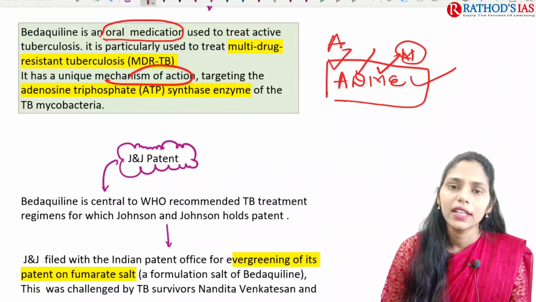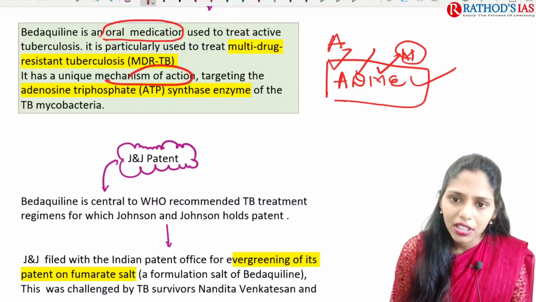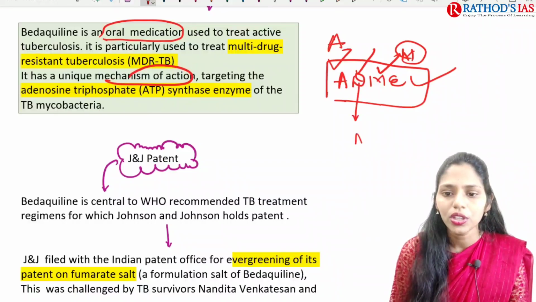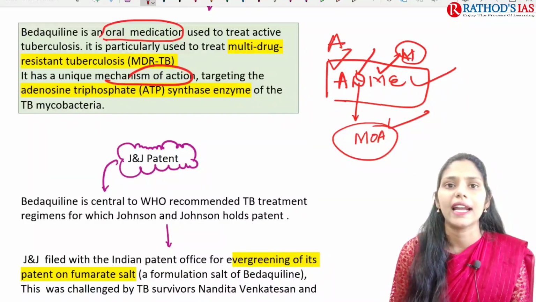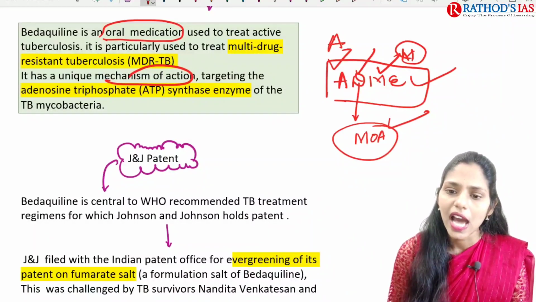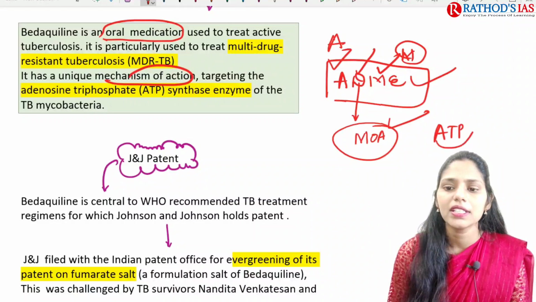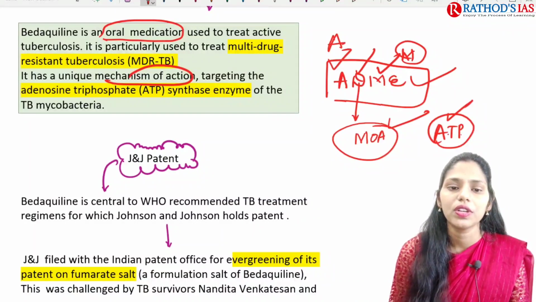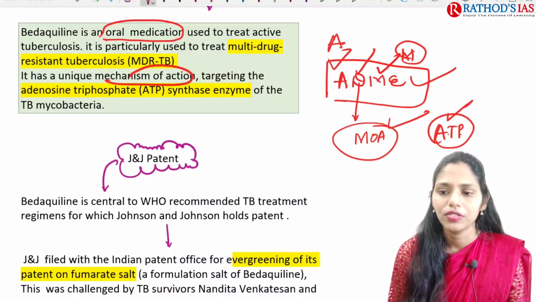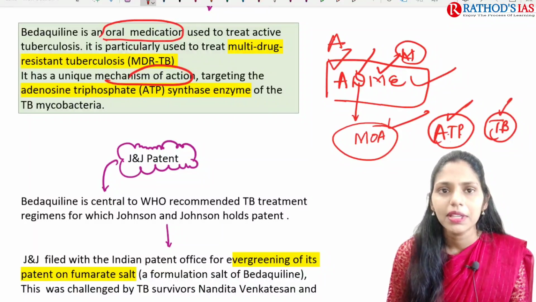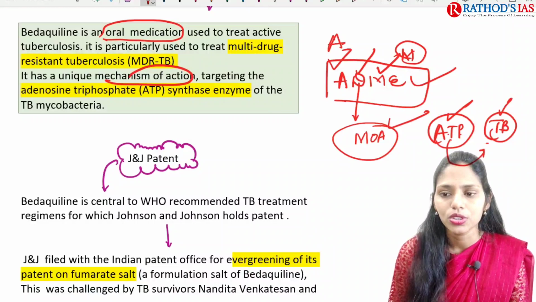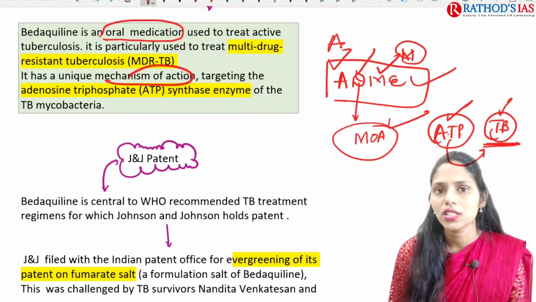Whenever we take the drug, after distribution, it will show the mechanism of action. Mechanism of action is nothing but where it is acting exactly. It is targeting the ATP, adenosine triphosphate synthase enzyme of this TB causing bacteria. ATP is the energy which is produced by this TB causing organism.